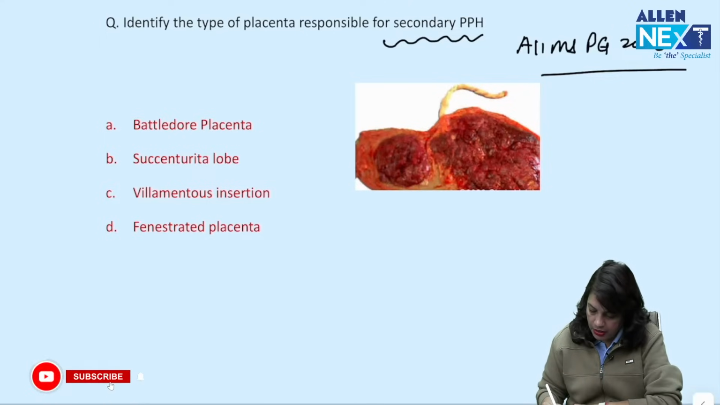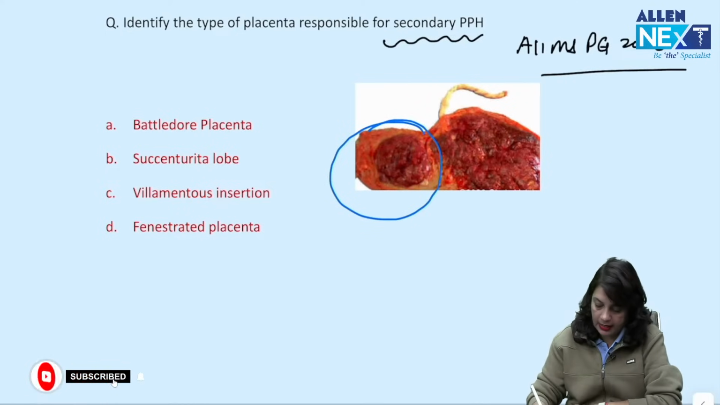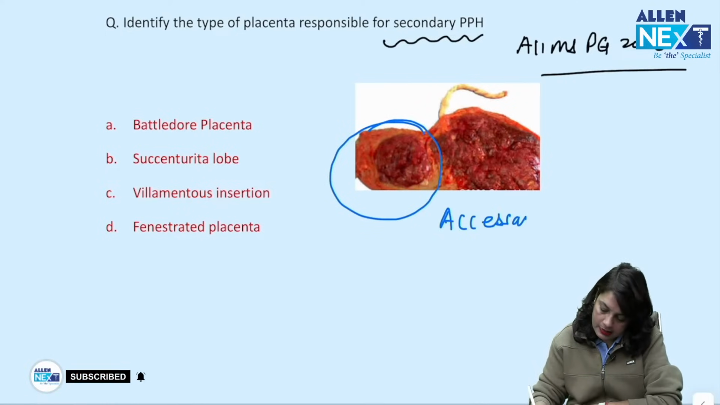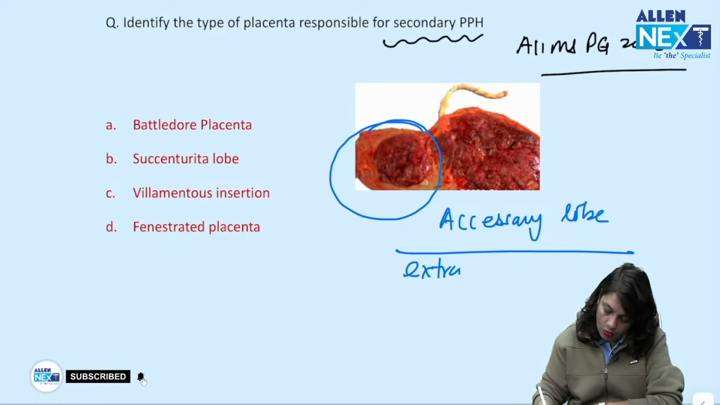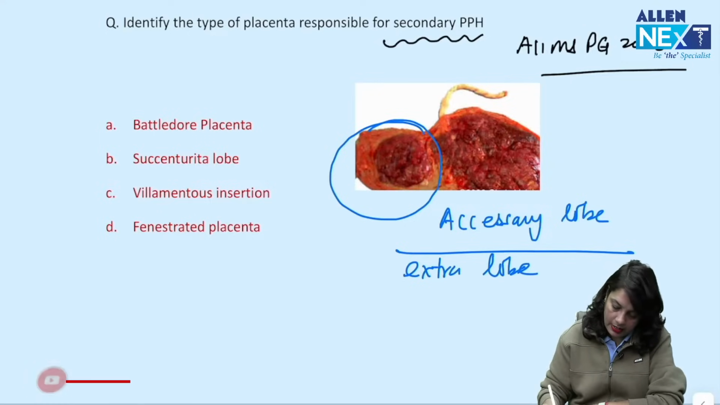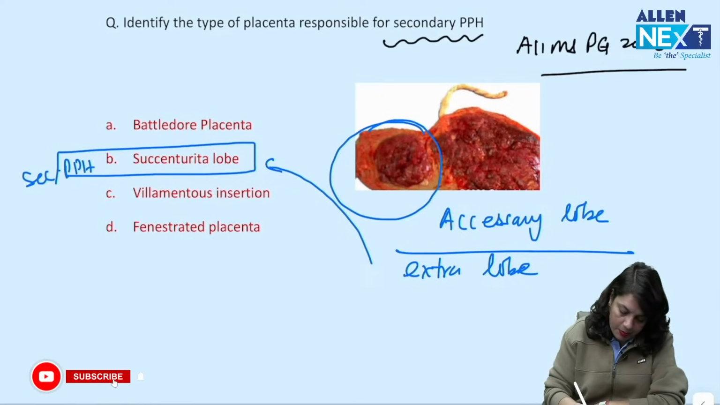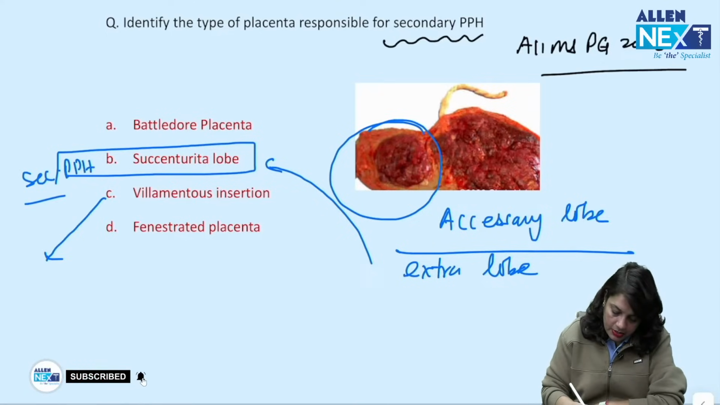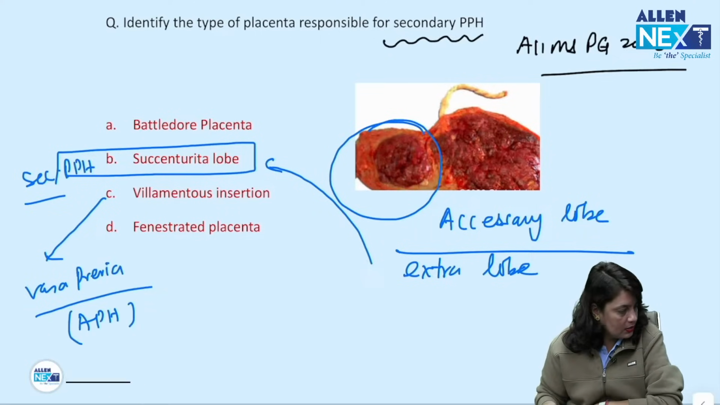Here in this image you can see very clearly that there is an extra lobe of placenta, there is an accessory lobe. An accessory or extra lobe of placenta is succenturiata lobe. Succenturiata lobe causes secondary PPH. Filamentous insertion causes vasa previa. That is a type of APH.